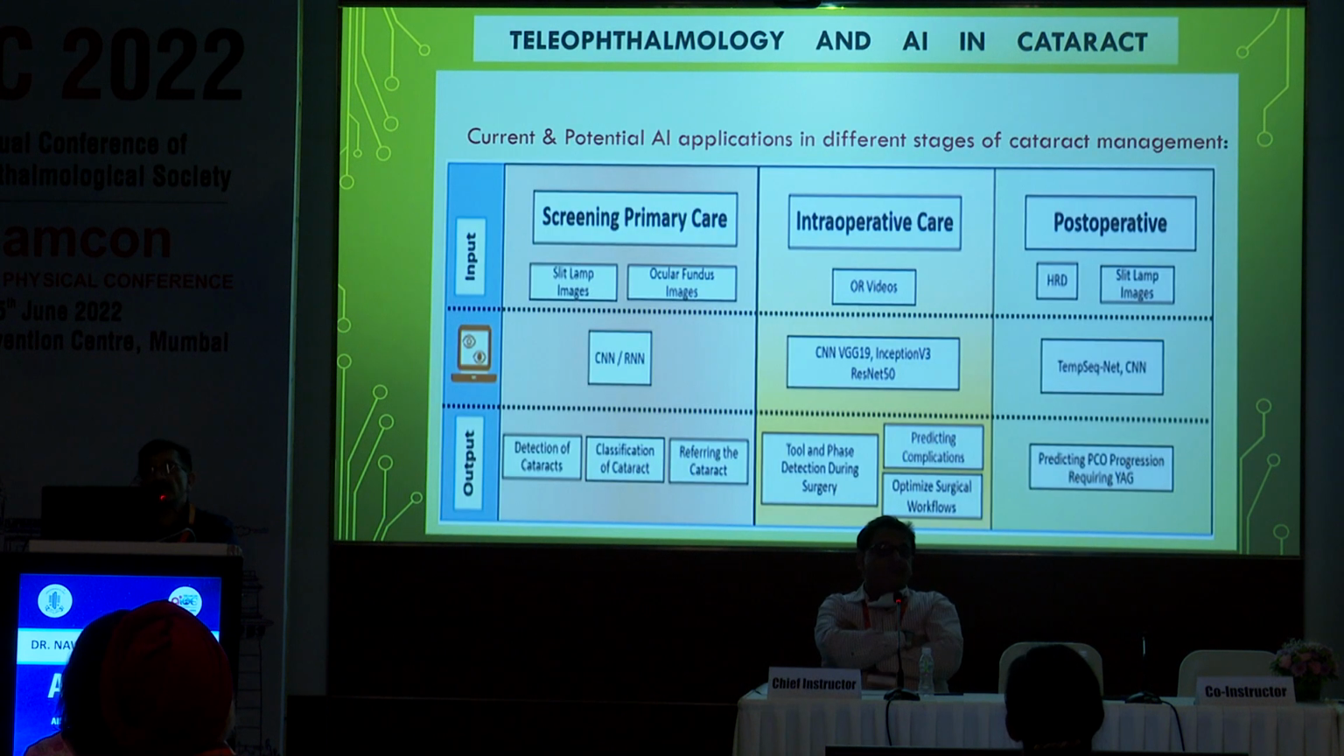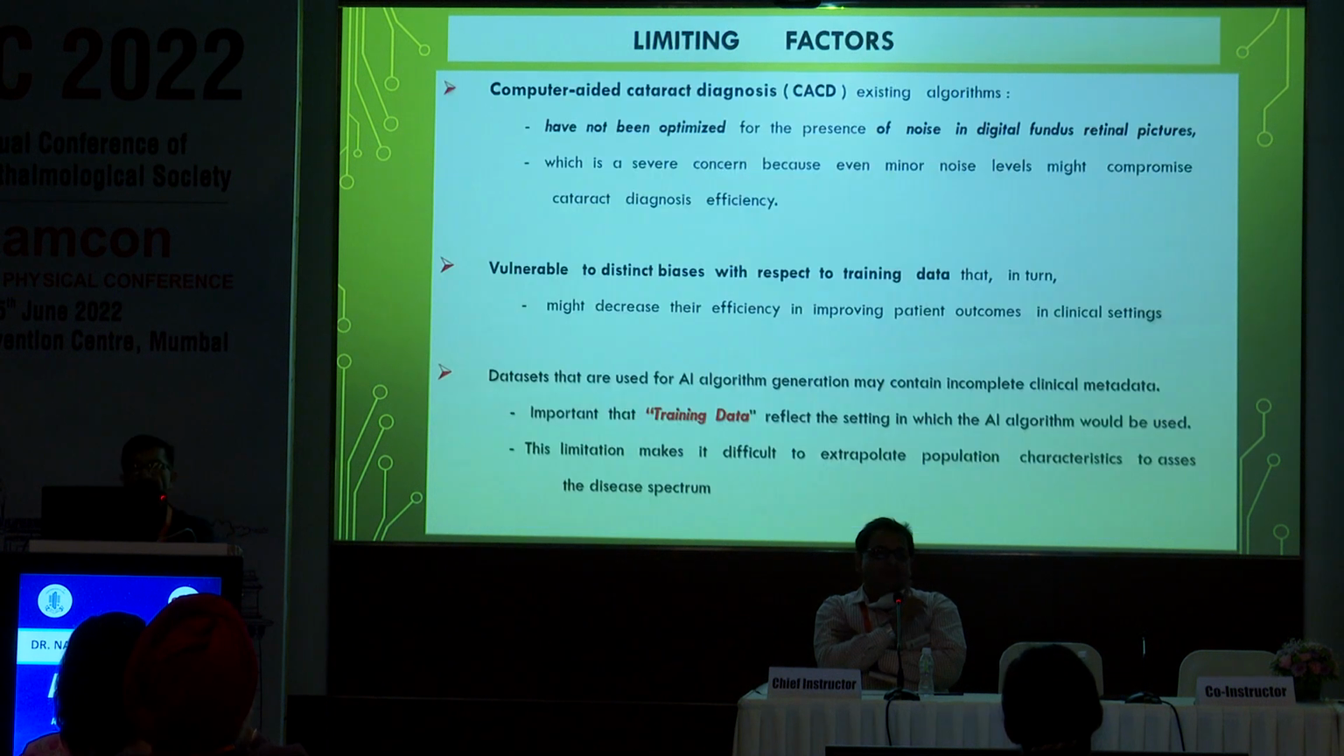So the current and the potential artificial intelligence applications in different stages of cataract management can be for screening purposes in primary care, for detection of the cataract, for classification of cataract, for referring the cataract, intraoperatively for predicting complications and optimizing surgical workflow, and post-operatively to predict the PCO progression and the need for YAG capsulotomy.